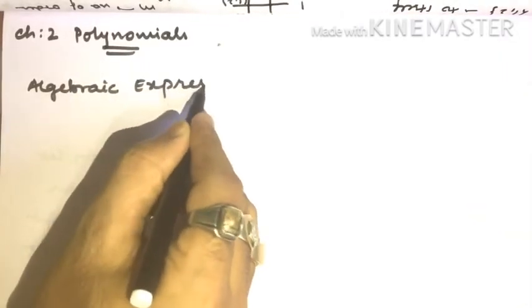I am going to cover your second chapter called polynomials, chapter number 2. Correct? Chalo. Before we get into understanding this particular chapter, we'll see a few terms, or we look at general terms. Let's call it algebraic expression.